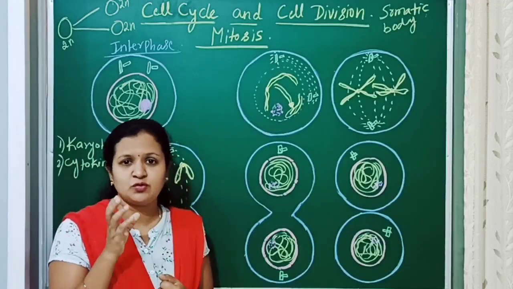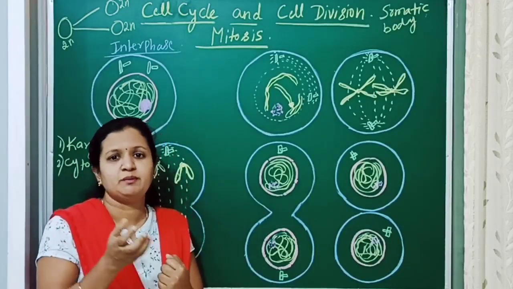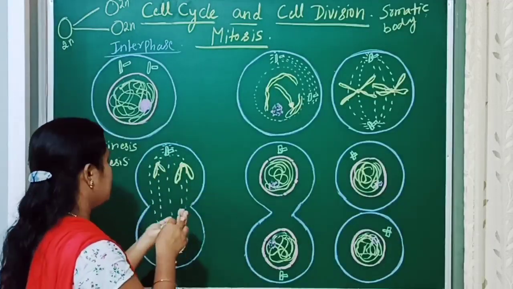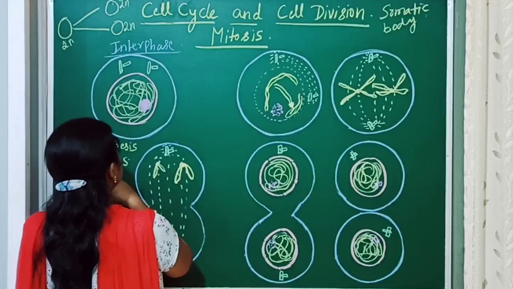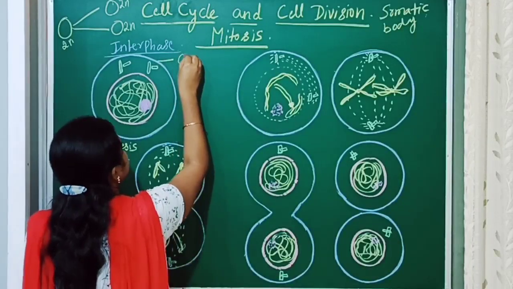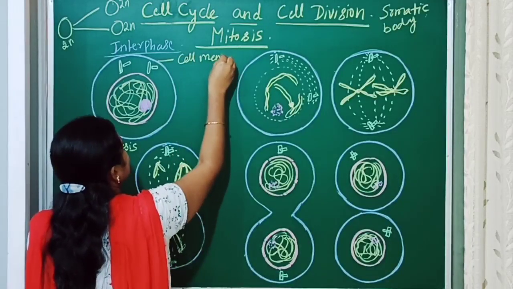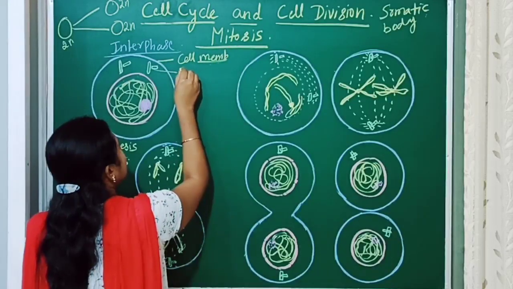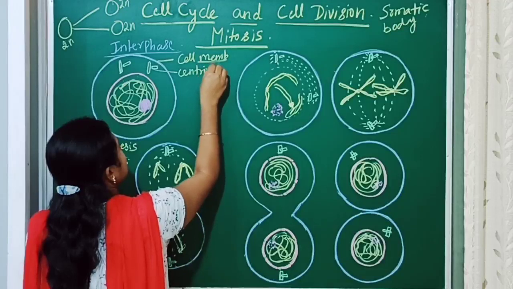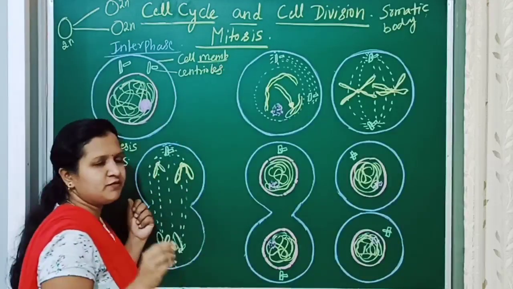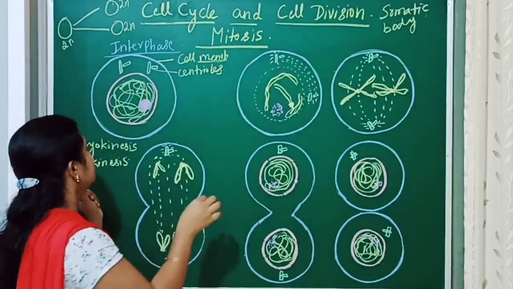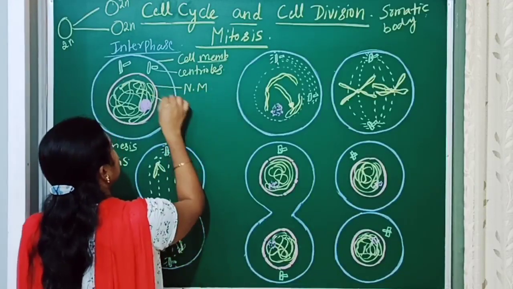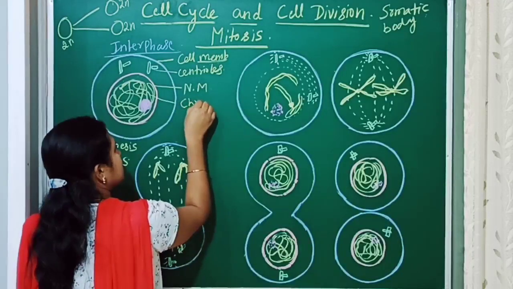So in the interphase, though it appears to be resting, preparation is going on. Here you can see the cell membrane and the duplicated centrioles. In the case of a plant cell, centrioles are absent.